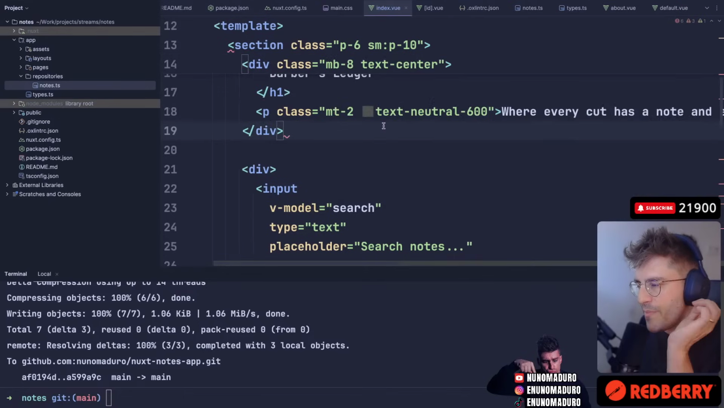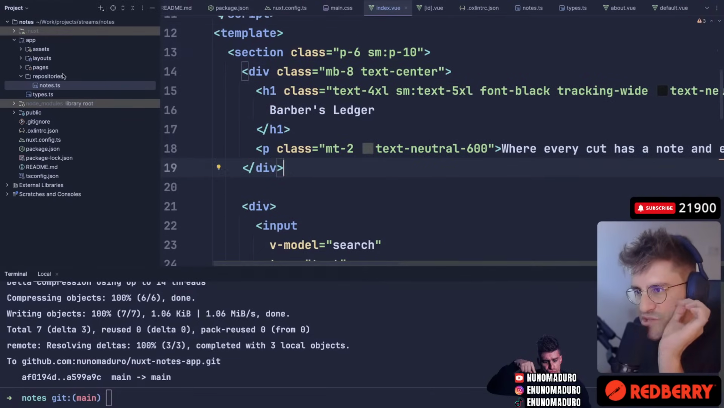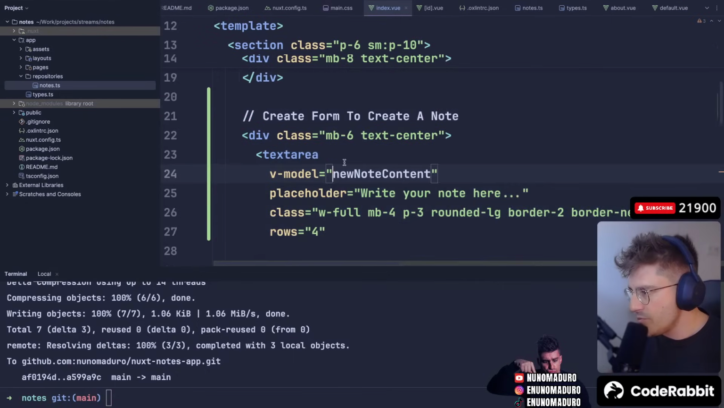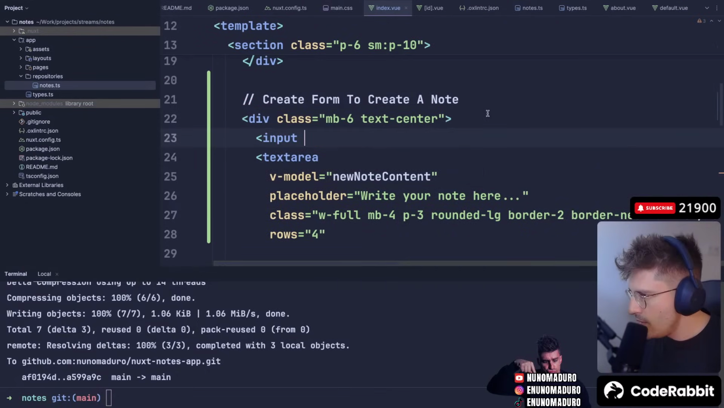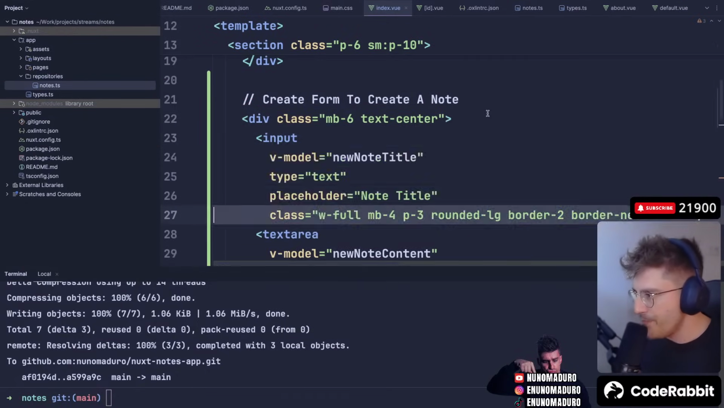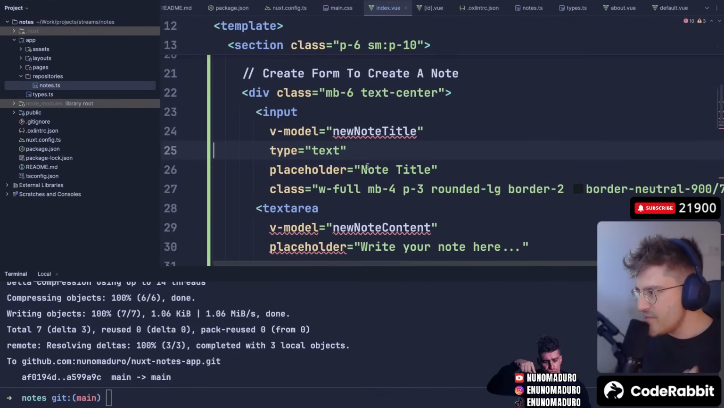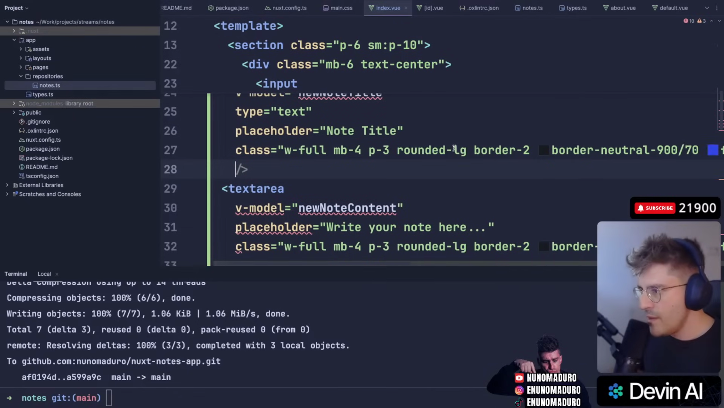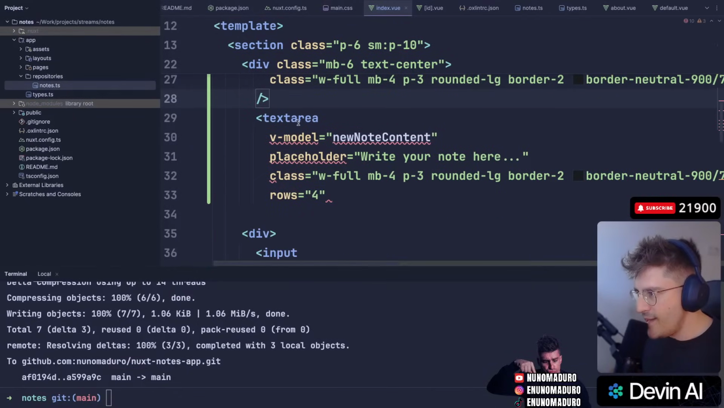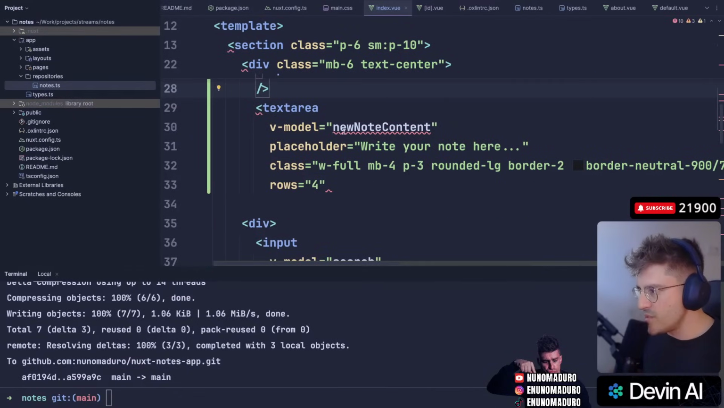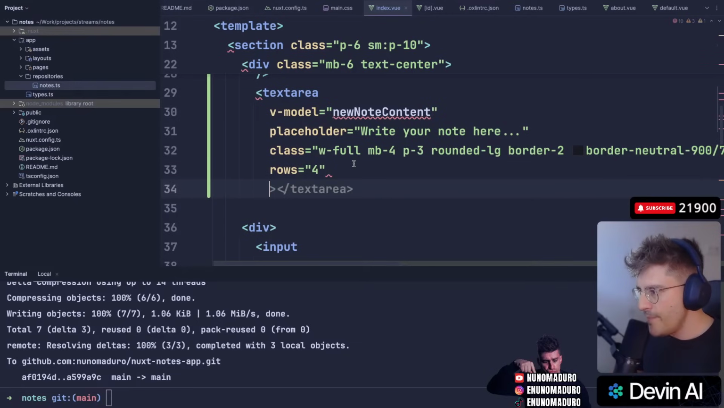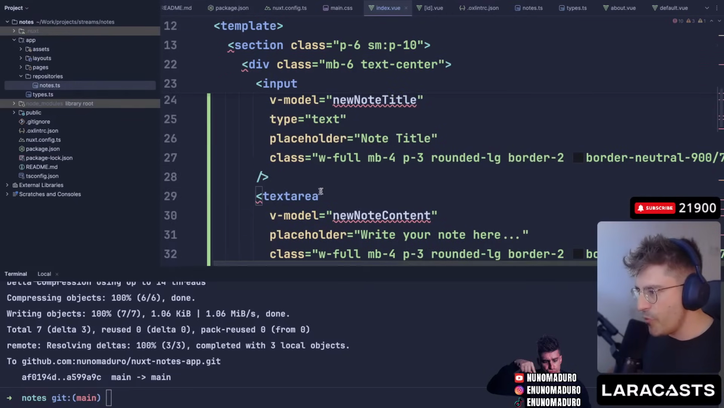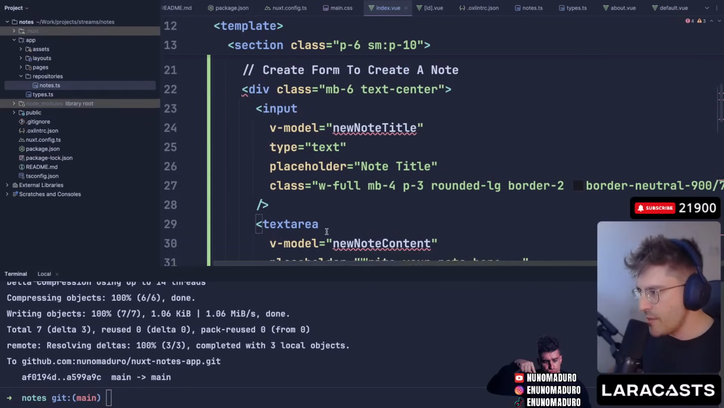So for that, I need to avoid having a title. So what I think I will do is actually also ask for the title. Yeah, so this will be the title. Here we go. New node title, which is type text. A placeholder is node title. And then we have this beautiful styling made by AI. And we also have a text area, which will contain the new node content, and just below, this will be just a text area. So we have two things right here, in two models too.